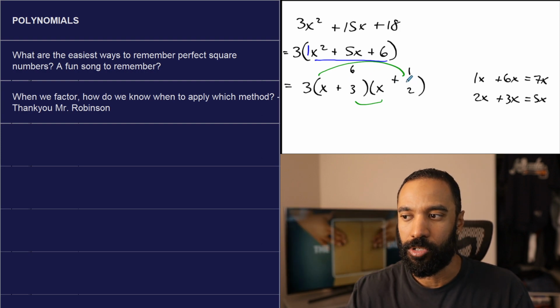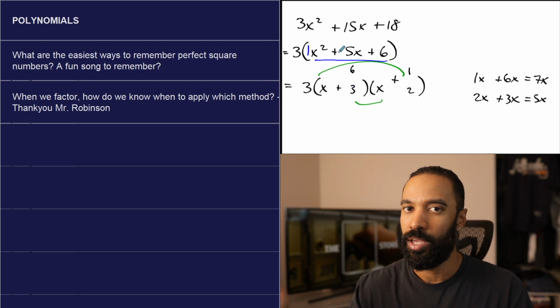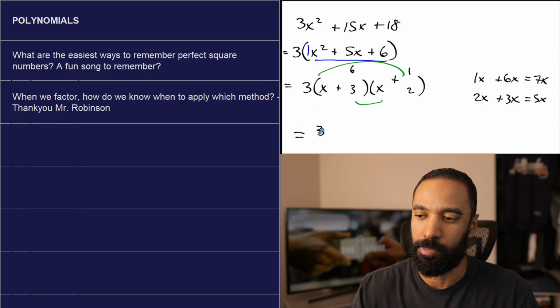That's why when we ask what two numbers multiply to 6 and add to 5, we know that those are the answers as well, because they aren't affected by 1s. And that's it. So it's x plus 3 times x plus 2.